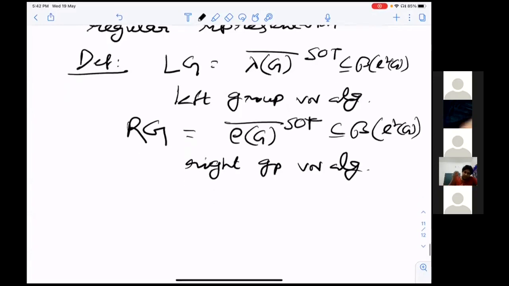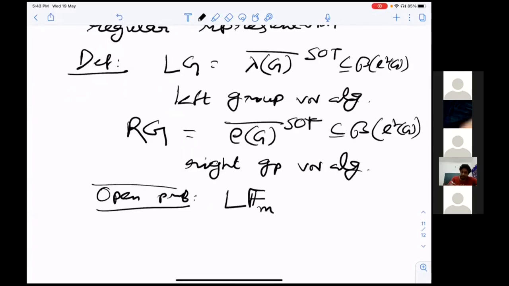Here I should mention a major open problem: whether L of F_m is isomorphic to L of F_n or not, for n not equal to m. This is called the free group factor problem. And Voiculescu developed free probability theory, among other reasons, to tackle this problem.